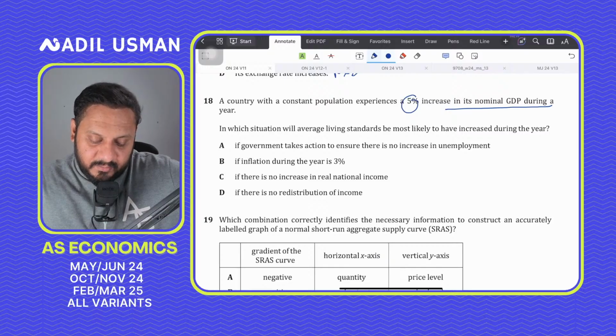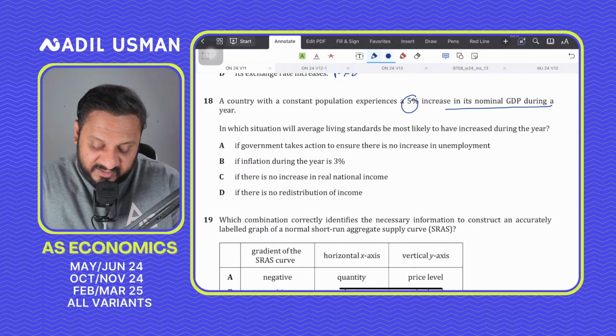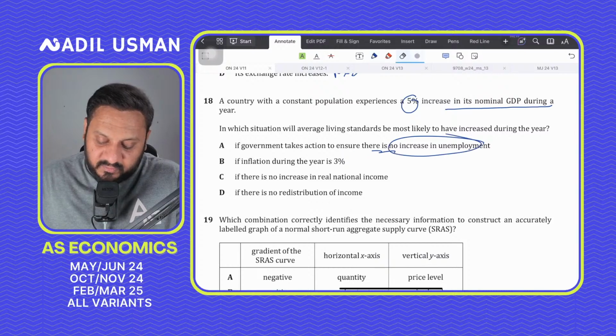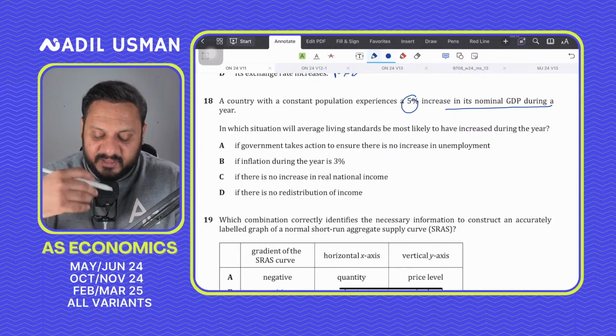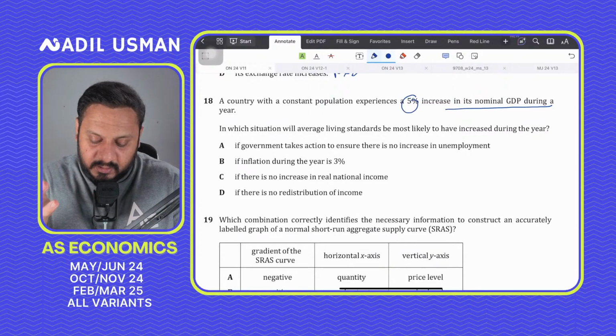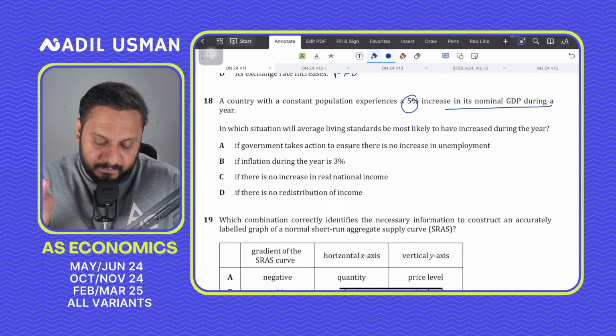this is incorrect because the question is saying in which situation will average living standards most likely have increased. So if government takes action to ensure that there is no increase in unemployment, we aren't really sure whether output is increasing or not. I mean, the government is making sure there is no increase in unemployment, but that doesn't guarantee that real GDP, I mean, output is increasing as well or not. So we can't really guarantee it, right?